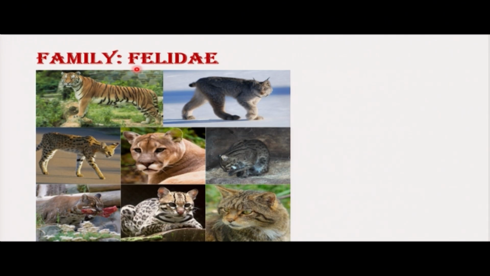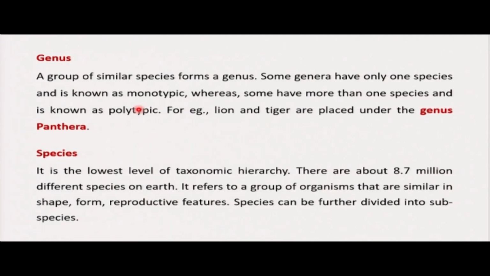Here we can think about animals like jaguar, cheetah, puma, lion, leopard, tiger, and domestic cat. Those ones belong to the same family. These are the examples we have talked about. And remember, these are the carnivores. They depend on other animals for food. Then we have genus. A group of similar species form a genus.